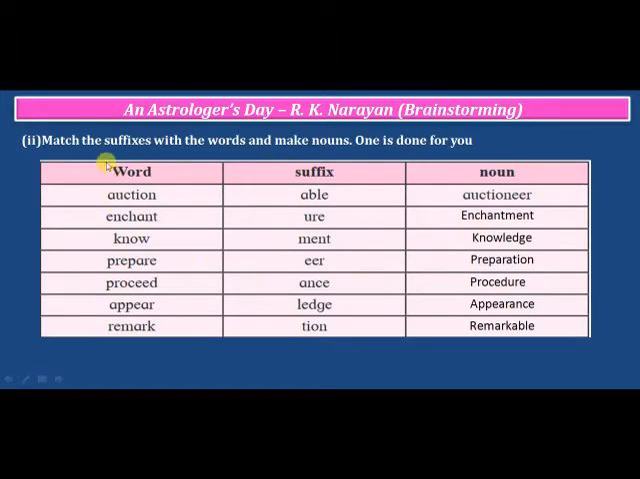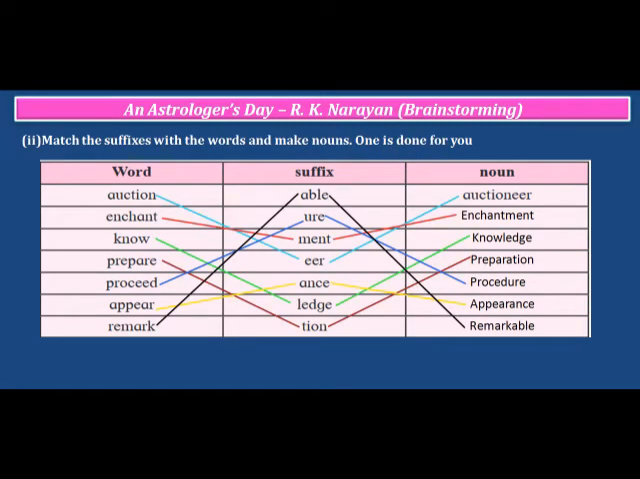So the next is: match the suffixes with the words and make nouns. One is done for you. So let us see. The words given are auction, enchant, know, prepare, proceed, appear, remark. And the suffixes given are able, ure, ment, eer, ance, ledge and tion. So the first one given for you is auction, and eer becomes auctioneer.